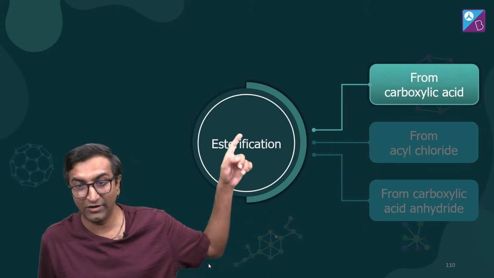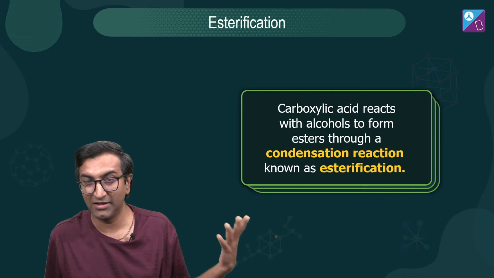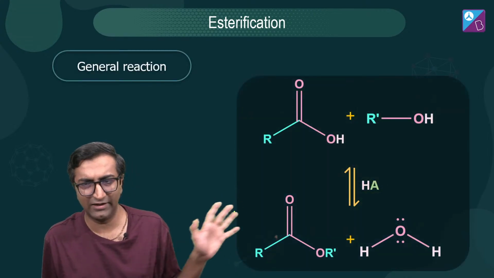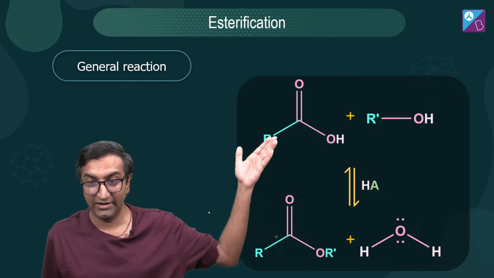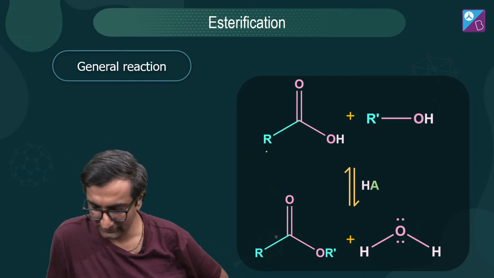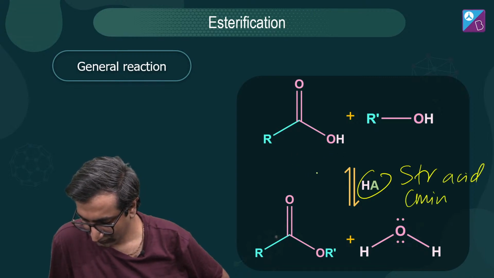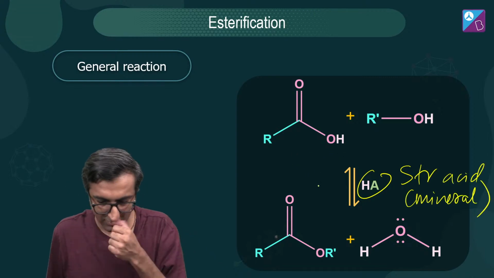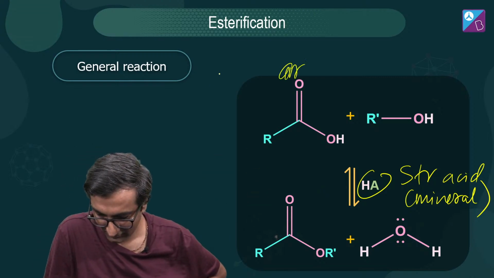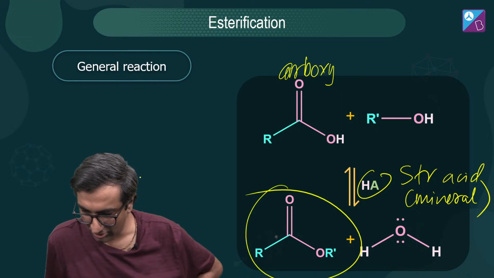With carboxylic acid you also have to add a strong acid to catalyze the reaction. And this is a condensation reaction, meaning water is released. This is esterification. So here's the simple reaction. It's not very complicated at all. RCOOH, acid, plus ROH in the presence of an acid. This is a strong acid, a mineral acid, understand. HA. This is carboxylic acid. What you get is this, which is your awesome ester.